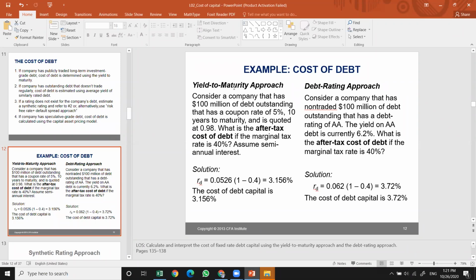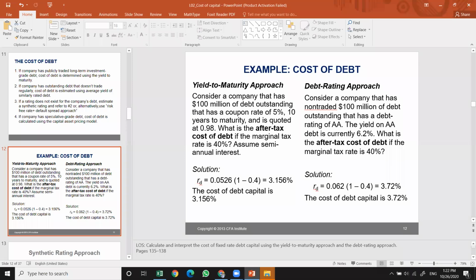So the cost of debt is calculated using the YTM approach and the debt rating approach. Here is the first example. There's a company that has 100 million of debt outstanding with a coupon rate of 10%, 10 years to maturity, quoted at 0.98.